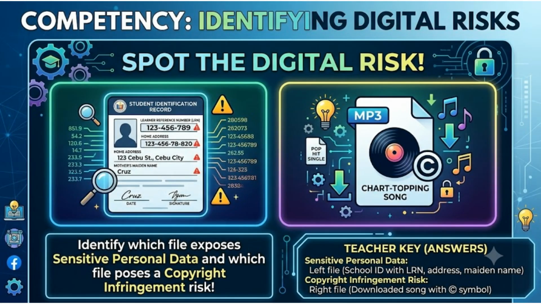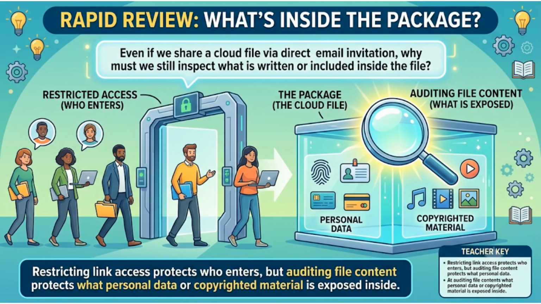Here is the breakdown. The school ID in File A exposes a learner's reference number, home address, and mother's maiden name. File B contains a song that violates copyright law. Always check your files for these risks. Why must we inspect content, even when sharing via private links?